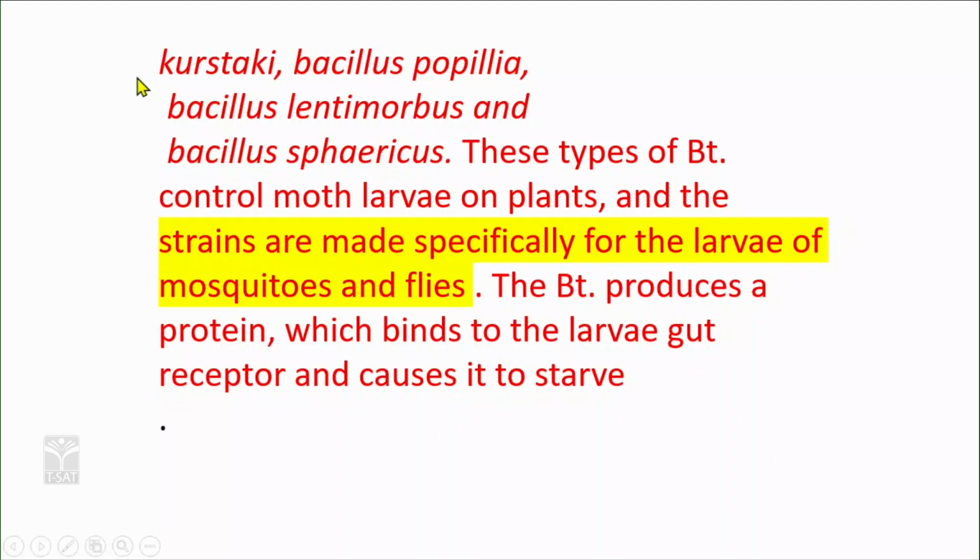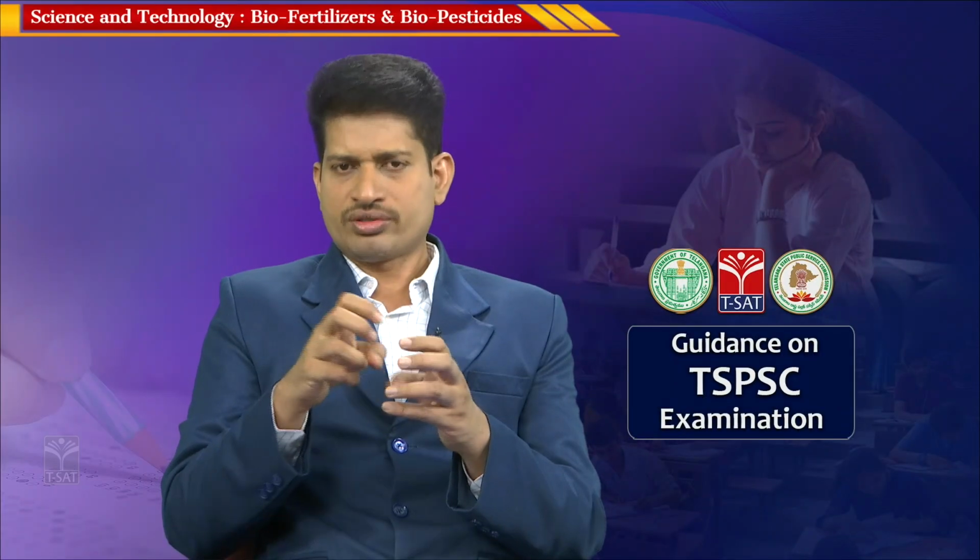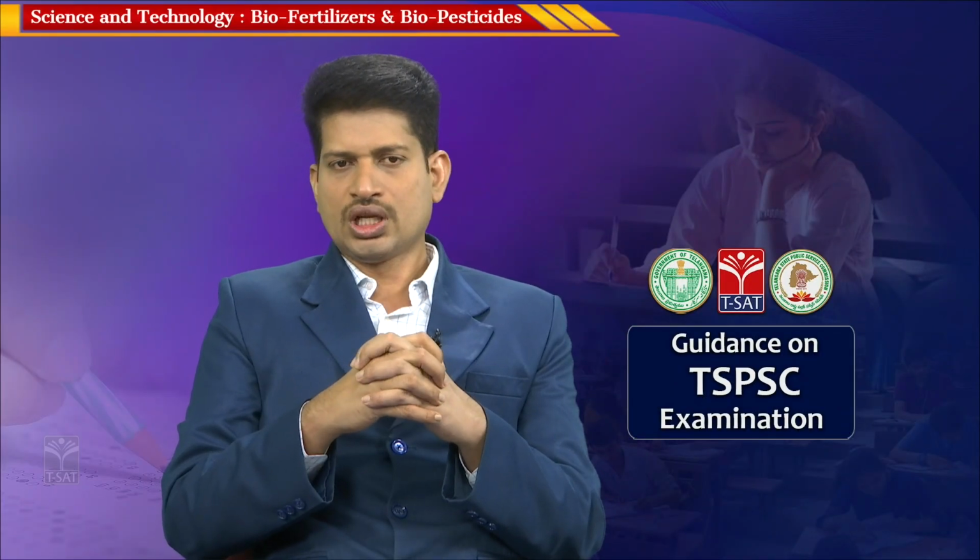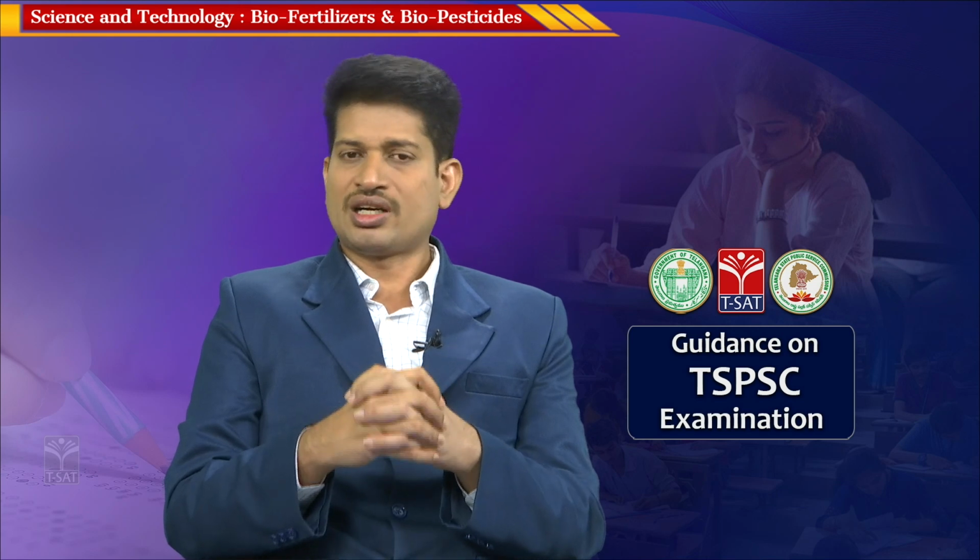So, these are the different species here: Bacillus thuringiensis, Bacillus lentimorphus. These are some species of Bacillus microorganisms which can be used as a pesticide against certain pests. These types of Bt control moth larvae on plants, and the strains are made specifically for larvae of mosquitoes and flies. So, there are certain bacteria, genetically modified strains, which can infect larvae of mosquitoes and flies which cause harm to the plant.